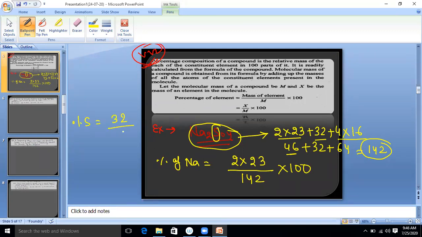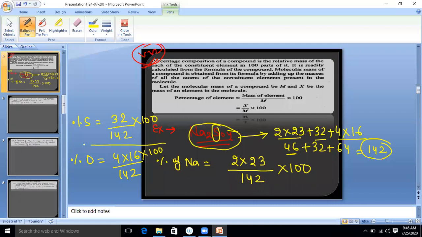So I have just written 32. And what is the overall molecular mass? 142 multiplied by 100. Now again, percentage of oxygen. How many oxygen present? 4 times. And atomic mass of oxygen 16. So 4 into 16 divided by molar mass 142 multiply by 100. After solving, you will get the percentage of each composition.